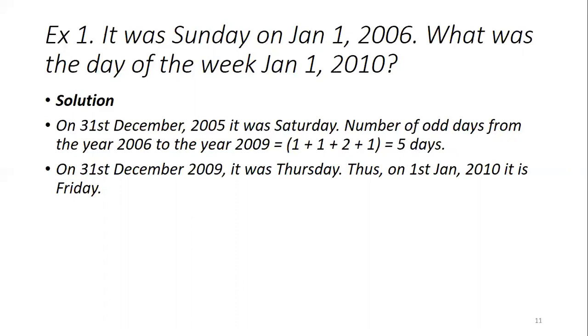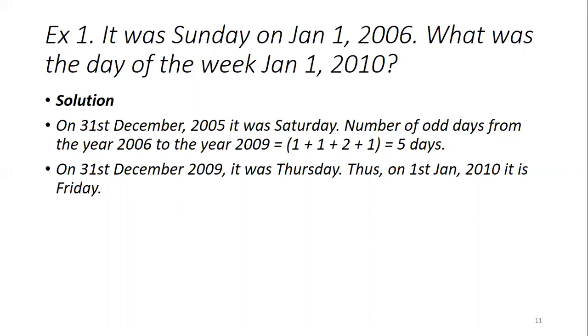So on 31st December 2009, it was Thursday. How was it Thursday? Because on 31st December 2005, it was Saturday, since Jan 1st 2006 is Sunday. Now the number of odd days is 5. Now you count: Saturday, 1 odd day, Sunday, 2 is Monday, Tuesday, Wednesday, Thursday.